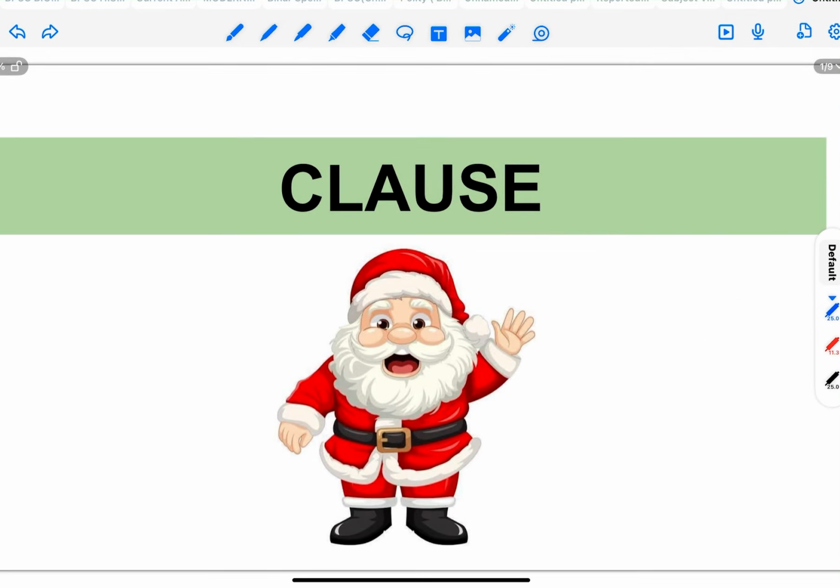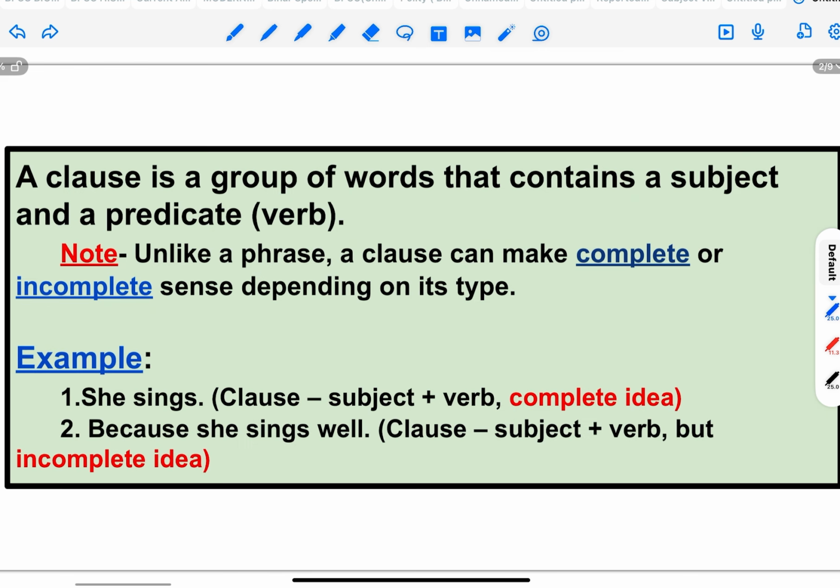Hello friends, today's topic is clause, not Santa Claus. This is a topic of grammar. So let us discuss. First of all, we have to know what is clause.